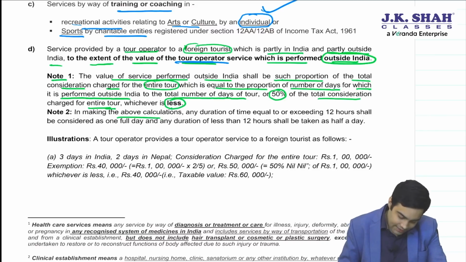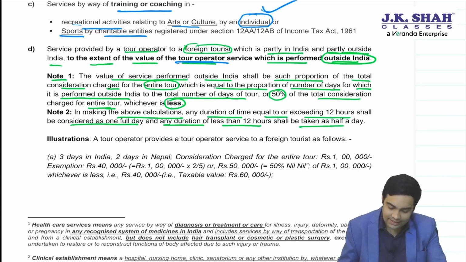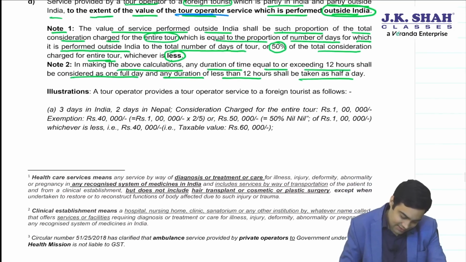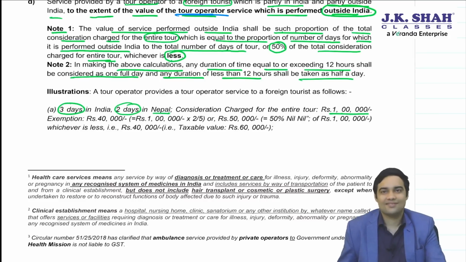Okay. In making the above calculation, any duration of time equal to or exceeding 12 hours shall be considered as 1 day, and any duration which is less than 12 hours will be considered as half day. Let's see the examples. 3 days in India, 2 days in Nepal. Now you understand this very well. For 2 days Nepal, you'll get the exemption.